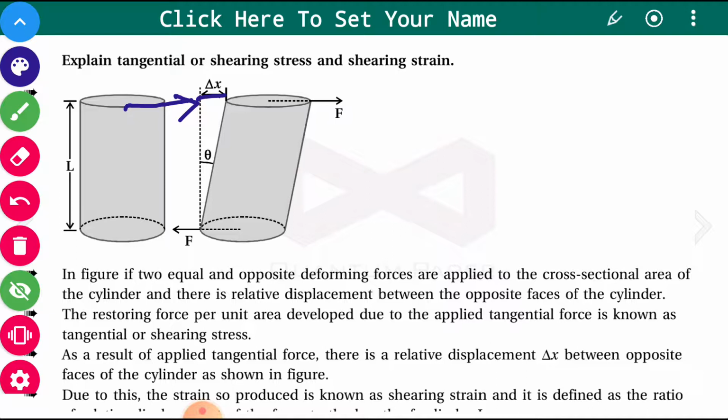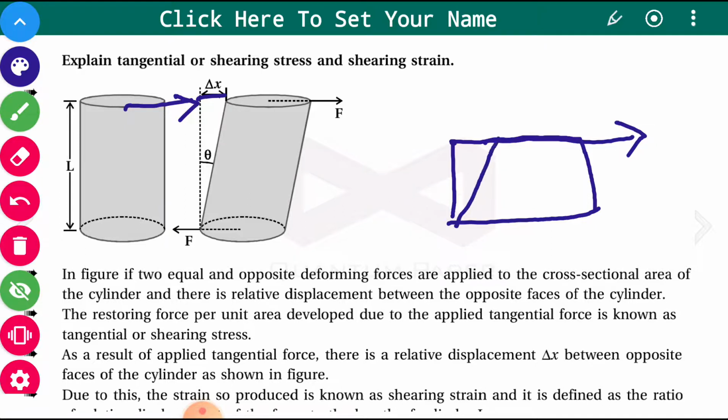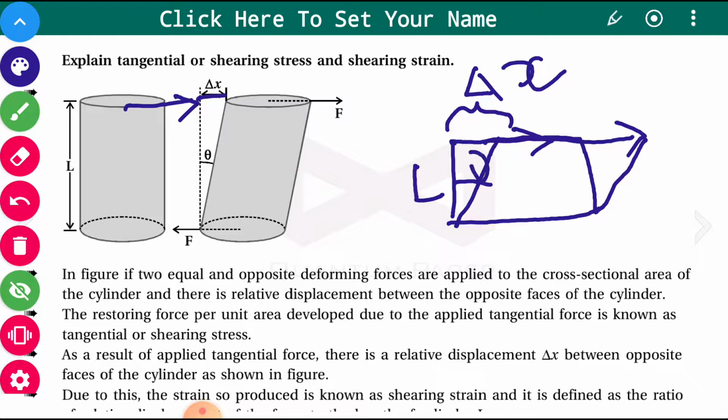If you have a book, and you apply the force on its cover this way, then the upper part of the book will slightly move this side, and a new position is attained. Say this displacement is delta x, and if you take this height as L, then this becomes theta, as it slightly goes away from its original position.